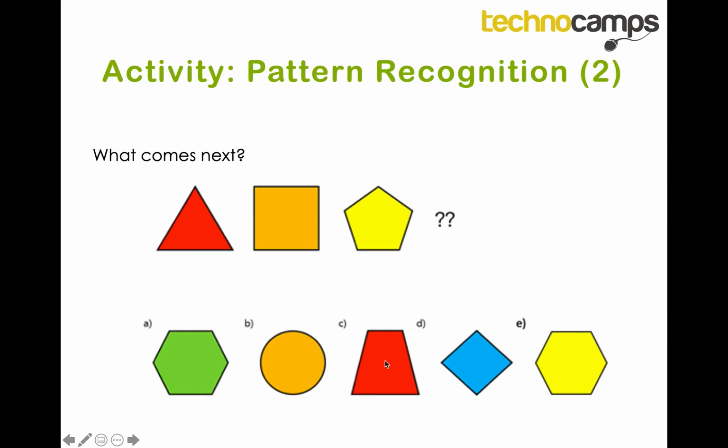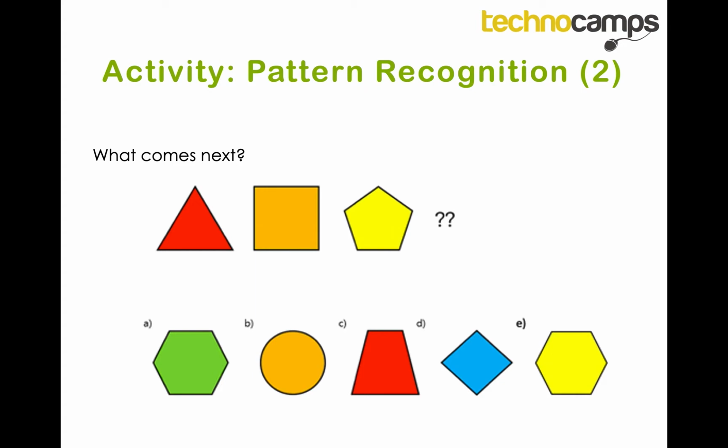Now looking at our options, we can see that we already eliminate B, C, and D because none of these have six corners or sides. That gives us the options of A or E.